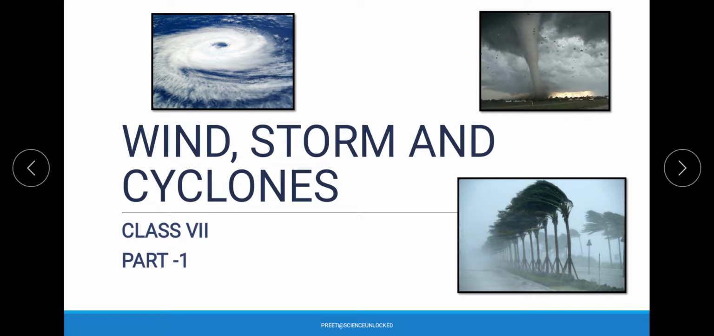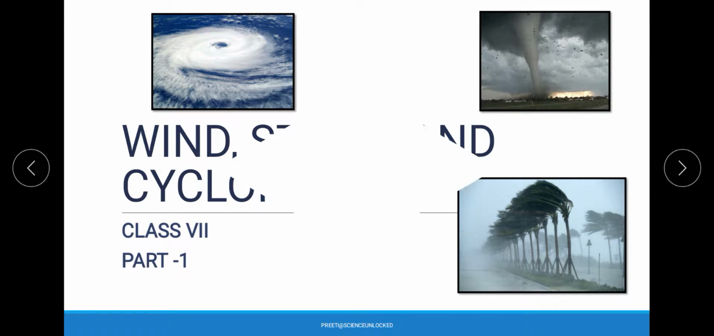As you can see, today we are going to talk about wind, storms and cyclones. This content is coming from the Class 7 Science NCERT textbook. So let's get started. The very first thing that we are going to talk about is wind, that what exactly do we understand by wind. Wind is actually nothing but moving air. Whenever the air around us moves, we can say that it is wind.